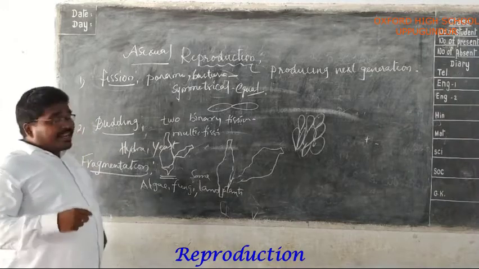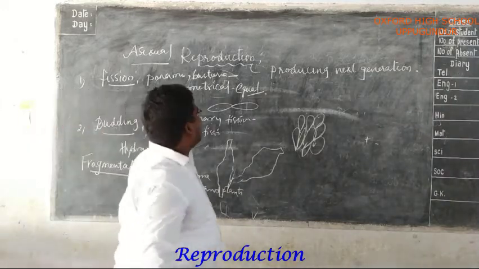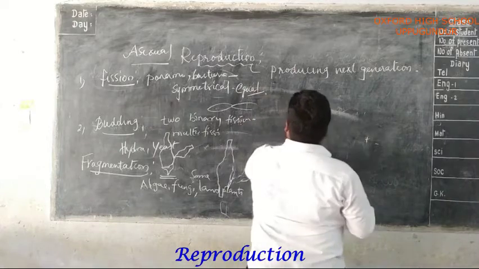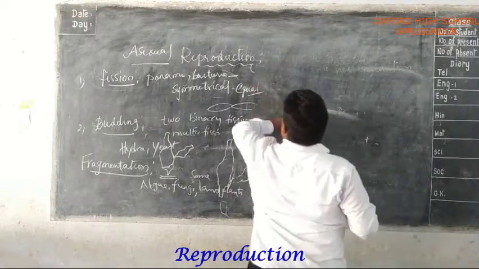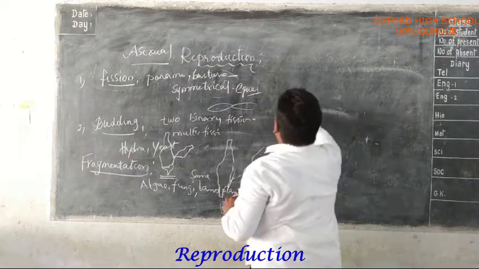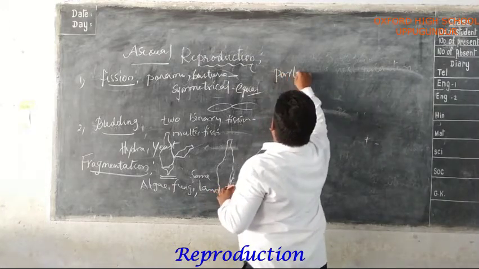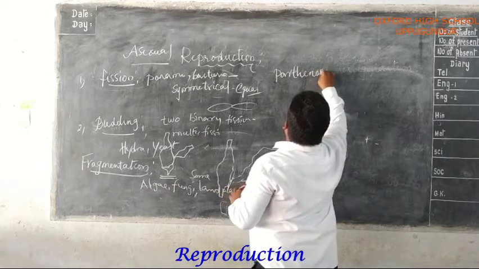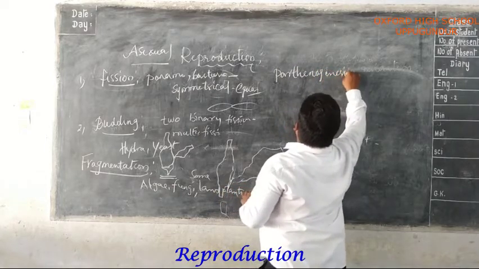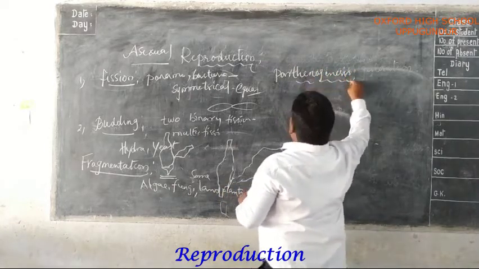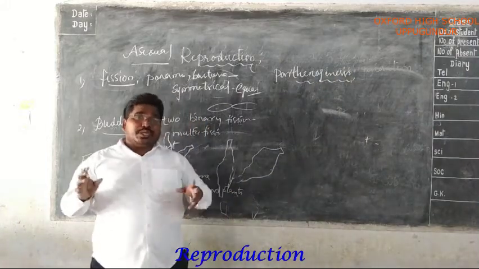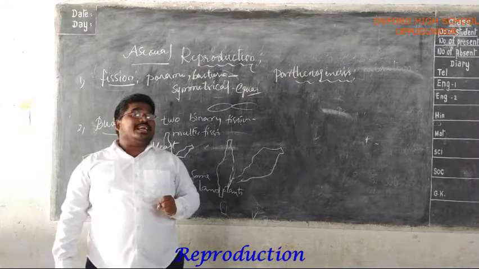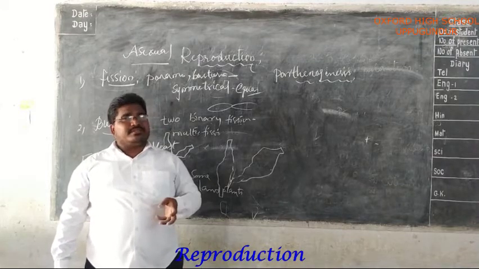Dear students, another important one is parthenogenesis. Nowadays we are able to develop seedless fruits like watermelon and grapes.